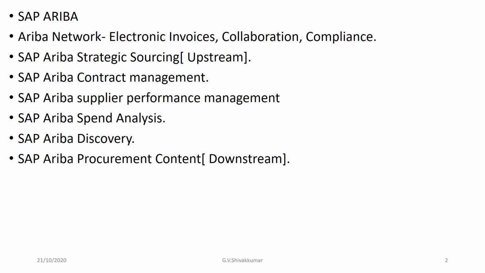Ariba Network provides the following benefits. When a person asks what the benefits of utilizing the SAP Ariba Network are, those are: Ariba Network can integrate with any SAP ERP backend and protocols. Ariba Network supports the exchange of procurement documents that are relevant for the procurement of goods and services. Ariba Network transaction rules help to validate invoice errors upfront and reduce invoice errors in accounts payable functions. These are the advantages.